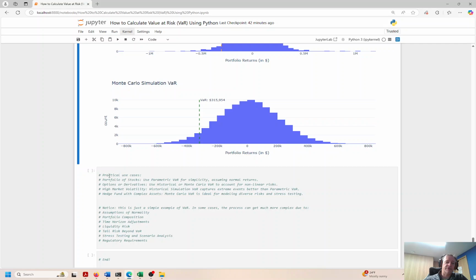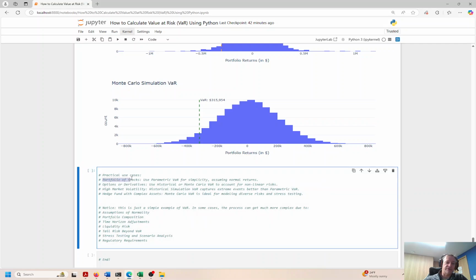So just to summarize things, practical use cases is for a portfolio of stocks. Parametric VaR is for simplicity, assuming normal returns. If you have options or derivatives in your portfolio, you would not use this. You would use historical or Monte Carlo VaR to capture the nuances of these investment vehicles, which are highly volatile and highly complex too. Maybe I should do a video on that sometime soon to explain how these work. That could be something worth considering. I'll have to put that on my back burner.